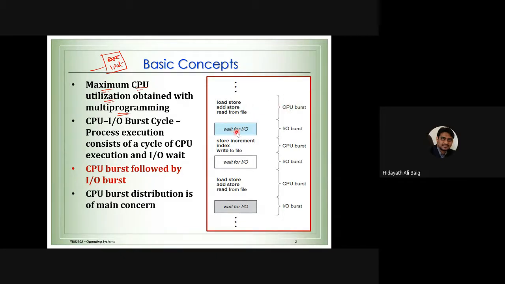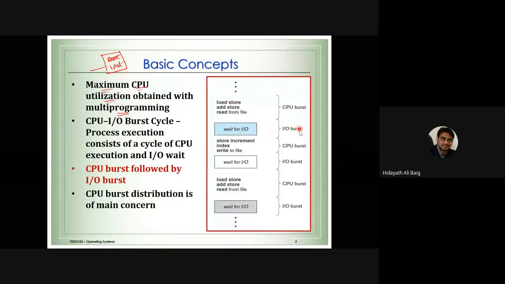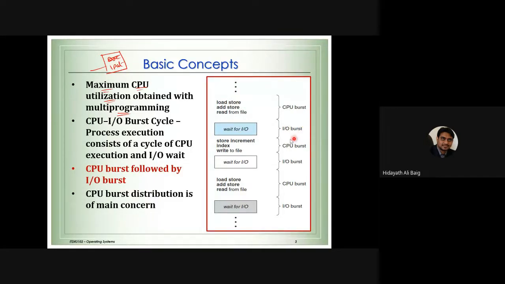Now the process went for input and output. Maybe the user wants to write something into the file, or maybe the user wants to print from the file. So now input and output is happening, and we call it an input and output burst. Now the input and output job is completed, and we want to do the remaining job of the program, like store the data or write the data onto the file. For example, the user opens the file and makes some change into the file. That is input and output.